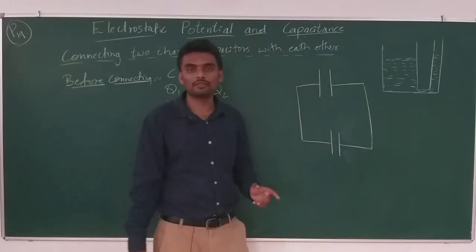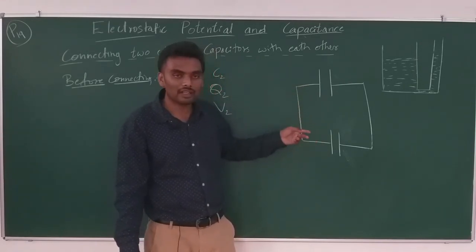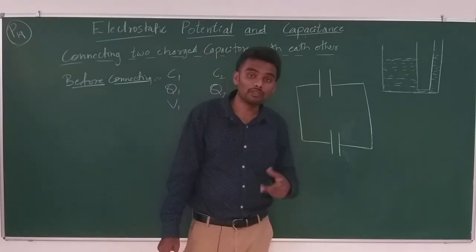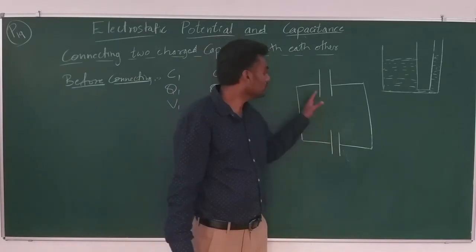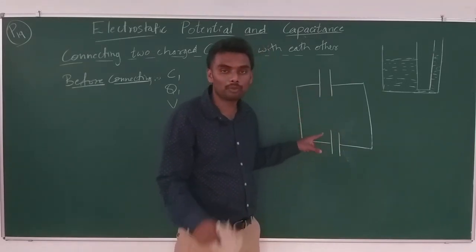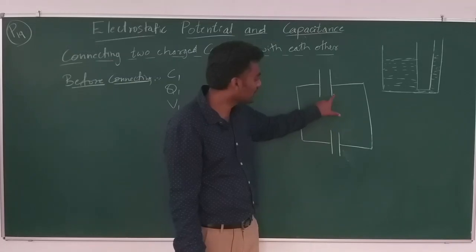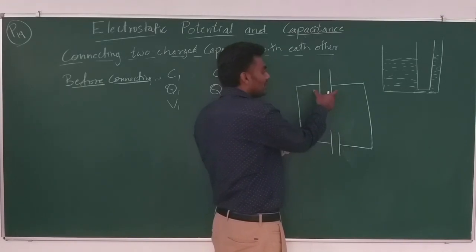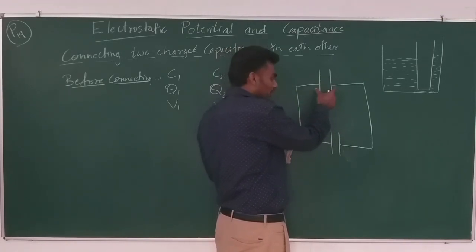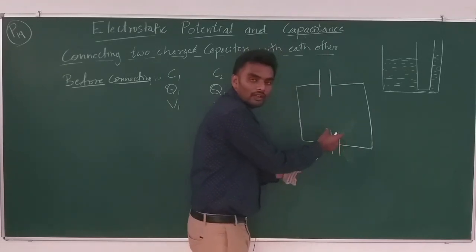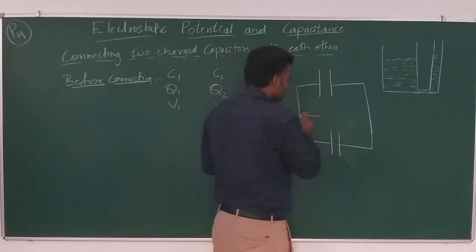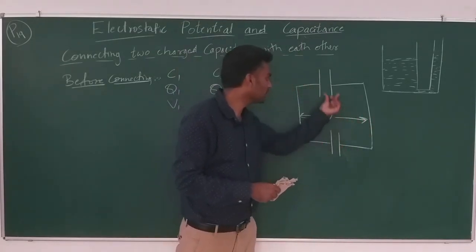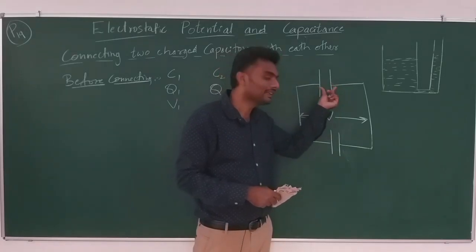Even in the case of capacitors, you have two capacitors connected like this. Charges will flow from one capacitor to the other capacitor. Okay, but how long will they flow? Until both the plates attain common potential. So this and this attain common potential, and this plate will attain common potential, and hence previously we had a potential difference, a different potential difference for C1 and a different potential difference for C2. Now after shorting, both of them will have a common potential difference. Potential difference between these two and potential difference between these two will be the same.